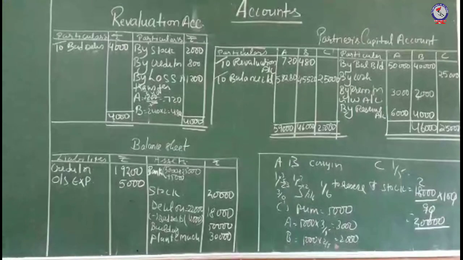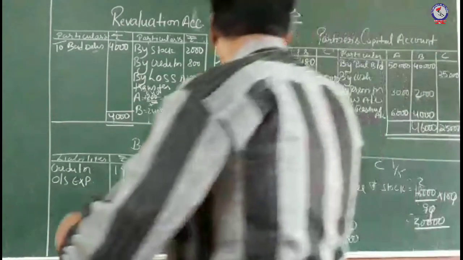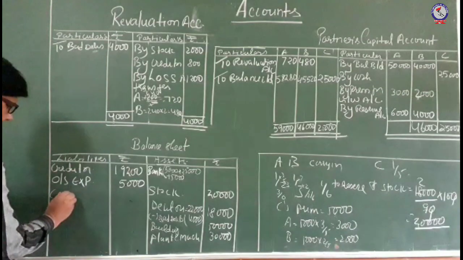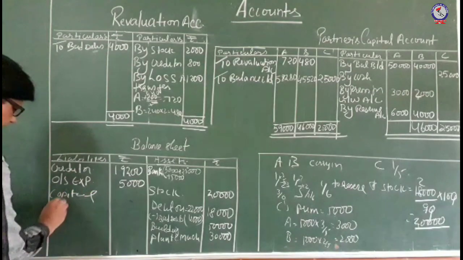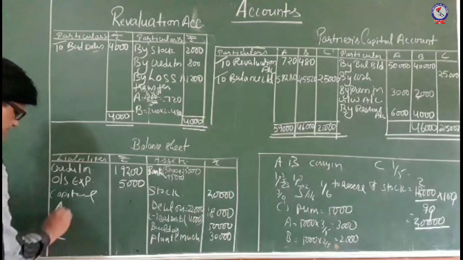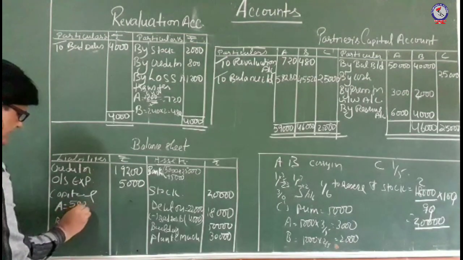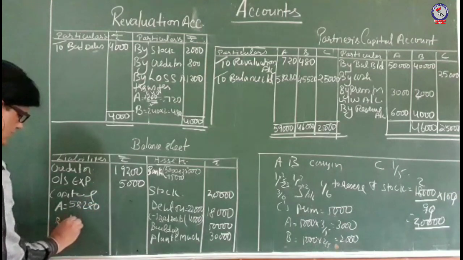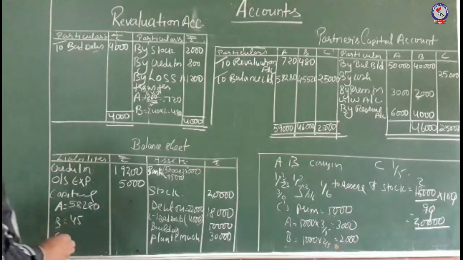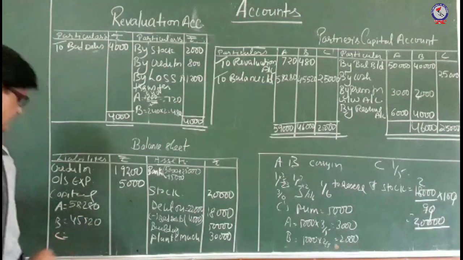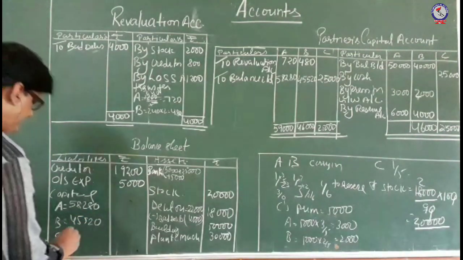Now we will close this balance sheet also, okay, by transferring the amount in the balance sheet. Capital A, B, and C. So A 58,280, B 45,520, and C it is 25,000.